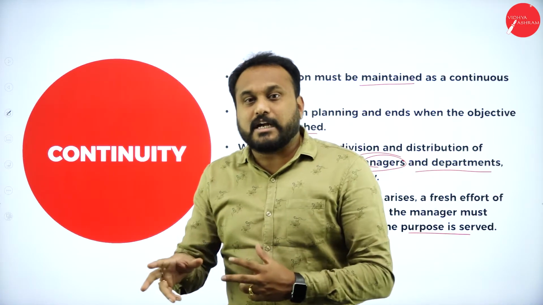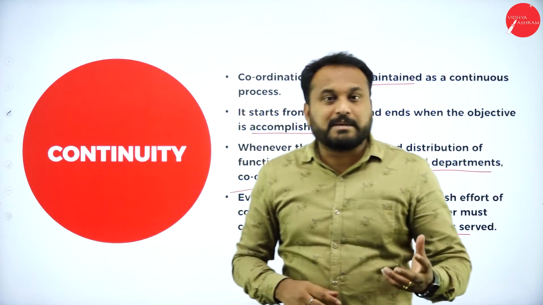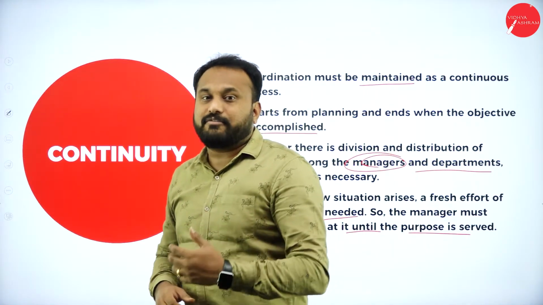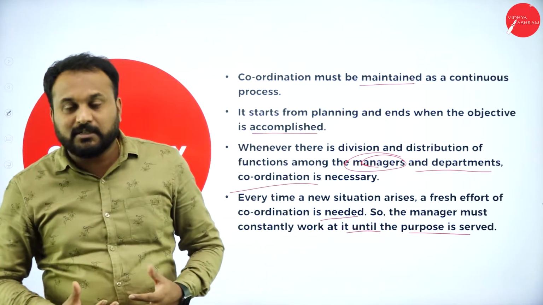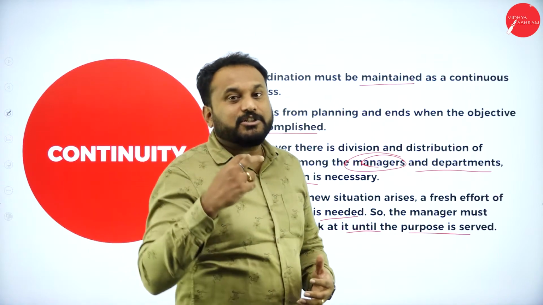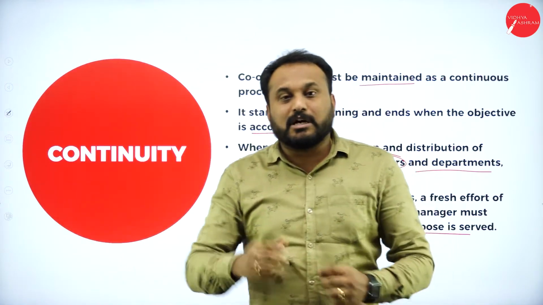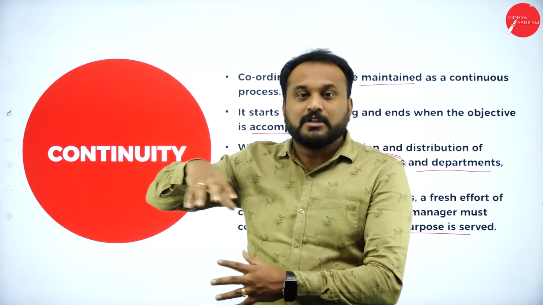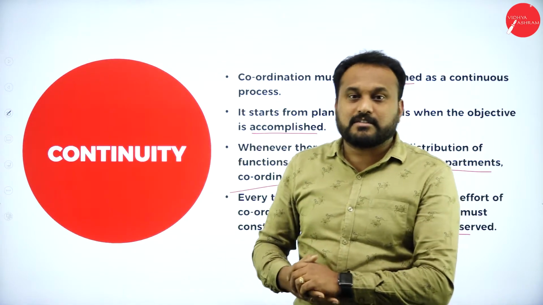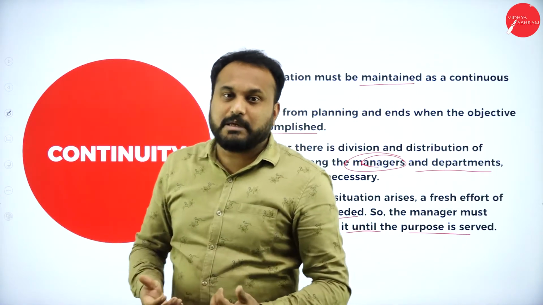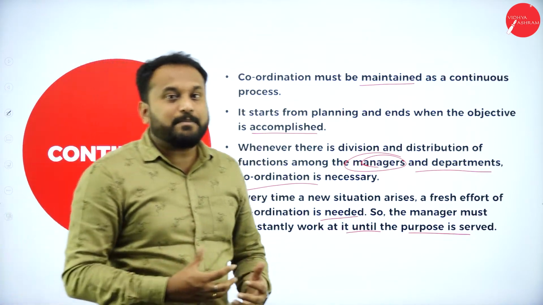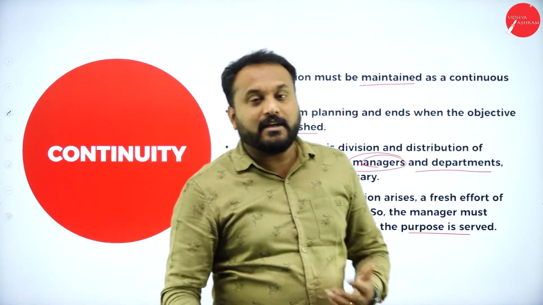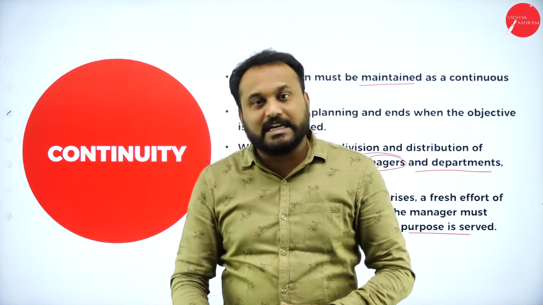Though sometimes in a team there will be 5 to 6 people who will not be very good with each other, still the coordination should be maintained. The reason is to achieve the organizational goal. After the achievement of the organizational goal, all the 5 or 6 people will get to know each other, their strengths and their weaknesses. It will create a healthy relationship among the employees as well.